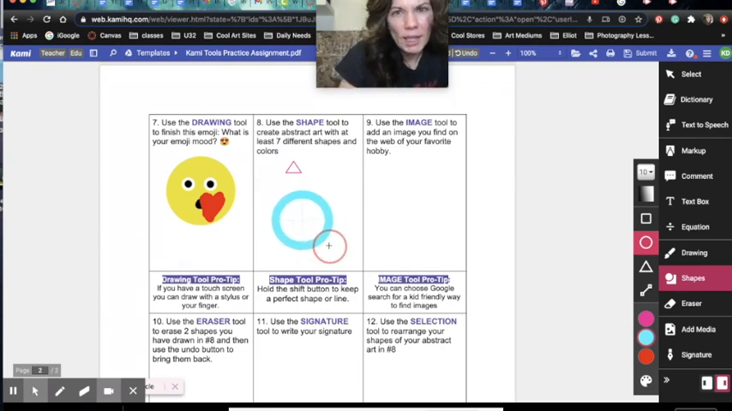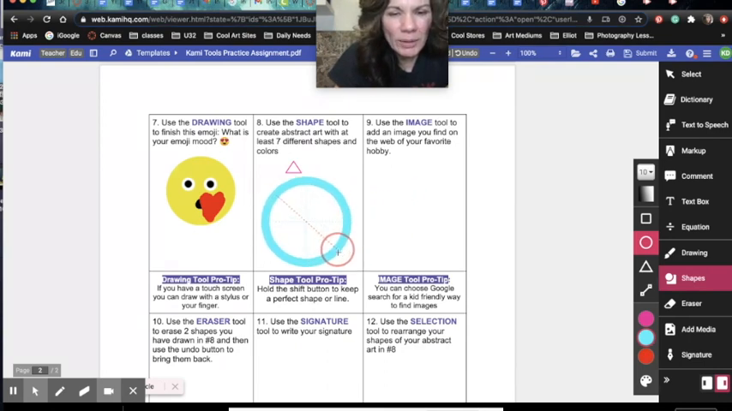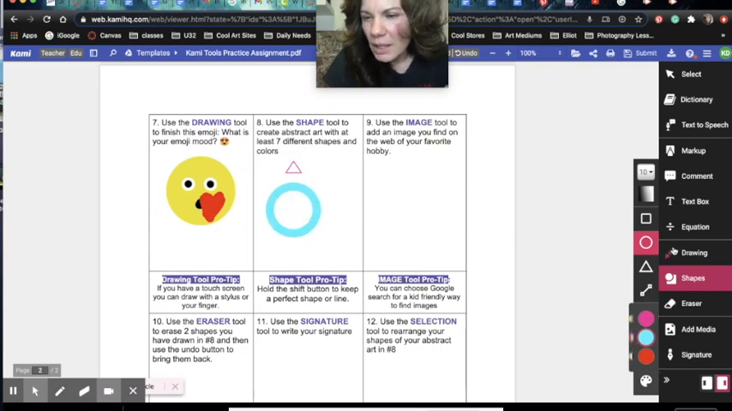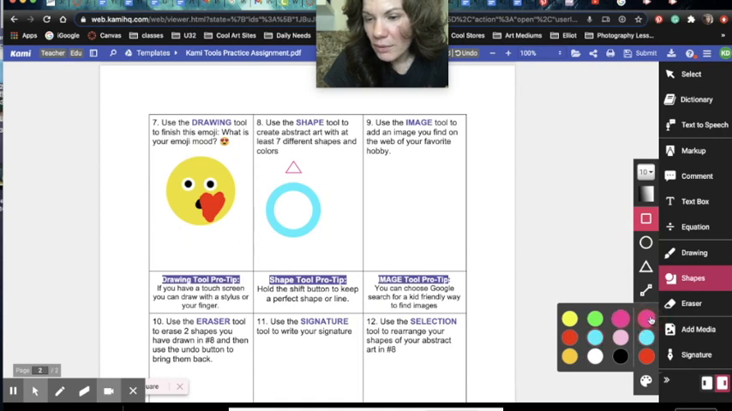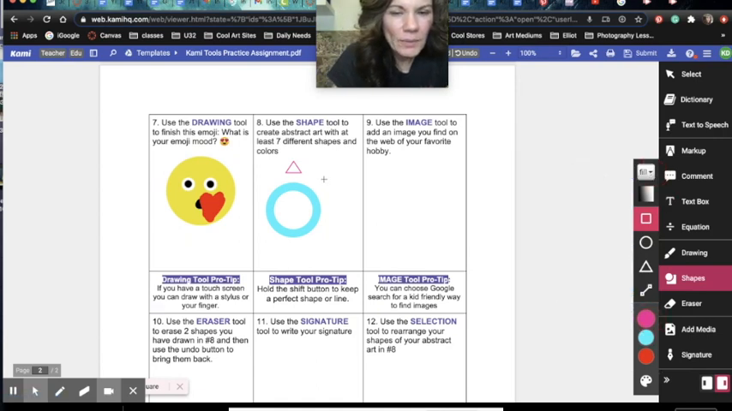This is an important thing for any program at all. Notice how this is making my circle wonky. If I hold the shift button, it immediately gives me a perfect circle. Same thing with a square. I'm going to do a fill on this one. If I hold the shift button, it only allows me to make a perfect square.